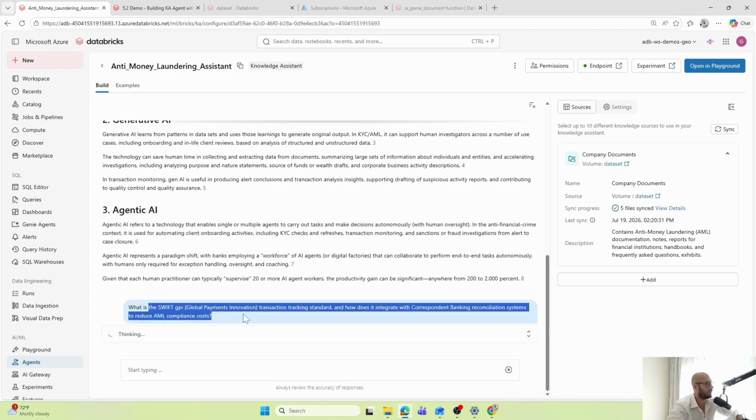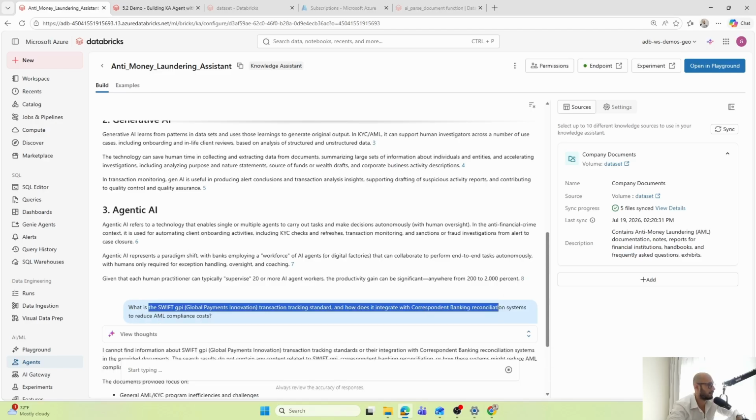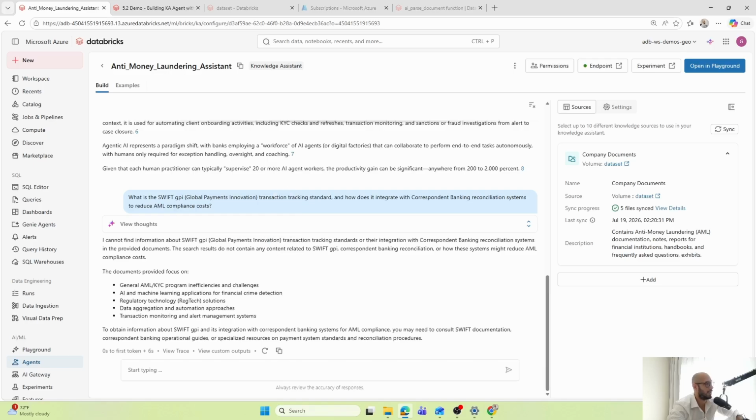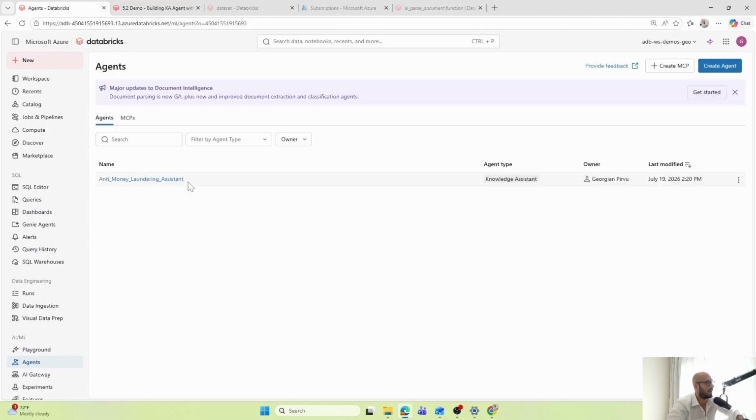Something that is related to the financial services, but it is not just in this data set. And it's saying I cannot find information about Swift, GPI, global payment innovation, transaction tracking standards, or their integration with. So it basically says it cannot find that information in our dataset, which is exactly what we should expect in this case.